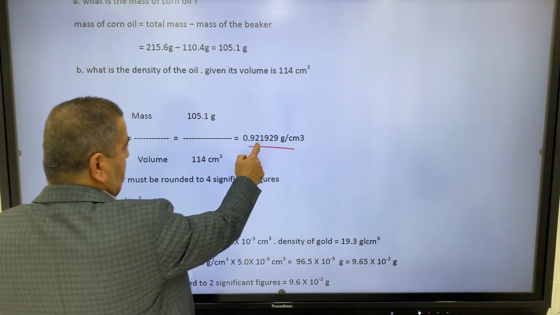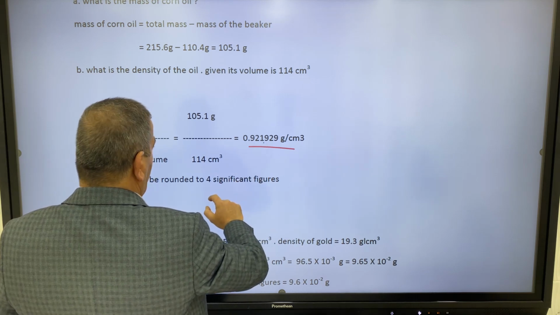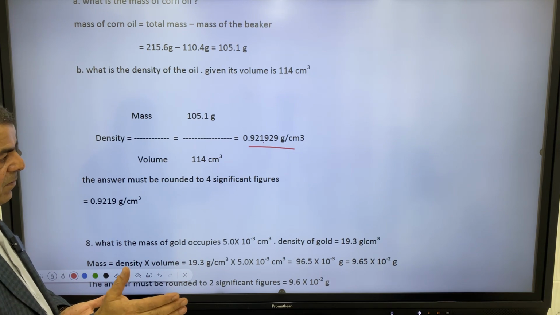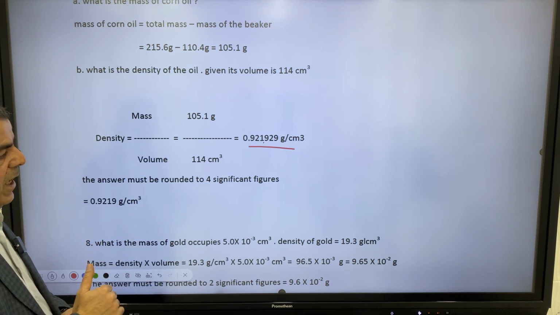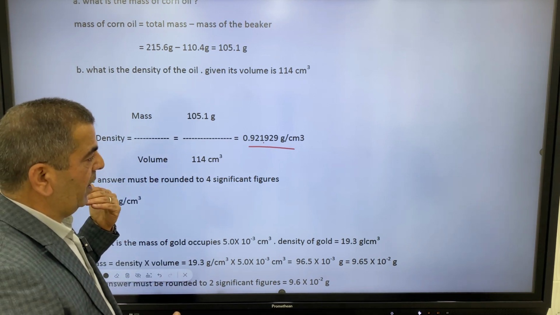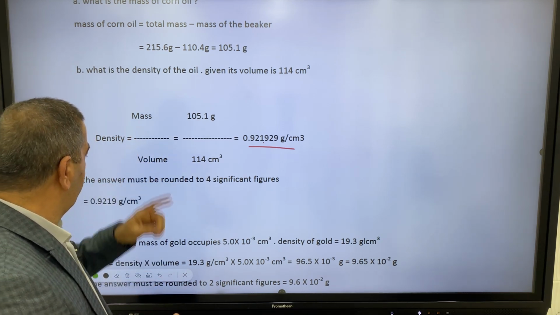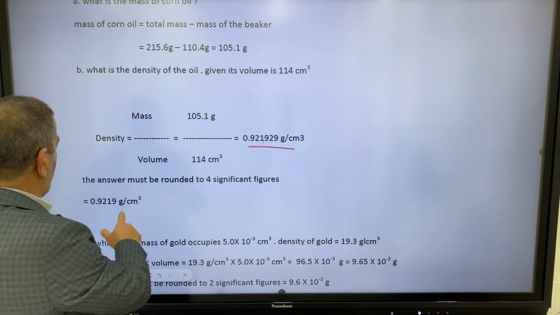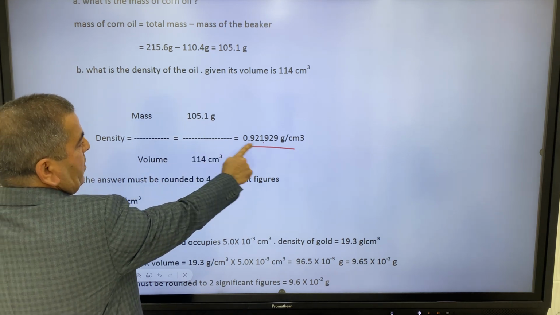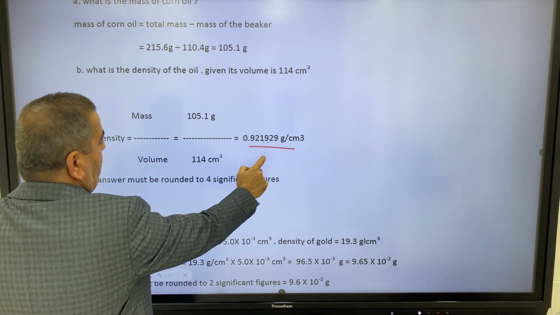So we must move to here. We have 9. 9 is greater than 5. Okay, so this will increase the number to the left of the 9 by 1. So here, actually, we have how many? 4 significant figures, so this must be here, sorry.